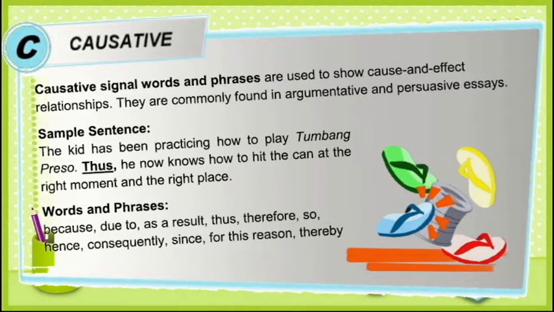So in this sentence, our cause is the first sentence, which is the kid has been practicing how to play tumbang preso. And the result, or as a result of that practice, is the second sentence, which is he now knows how to hit the can at the right moment and the right place. So in this sentence, it shows cause and effect relationship.